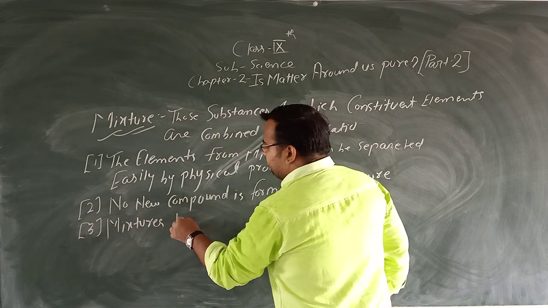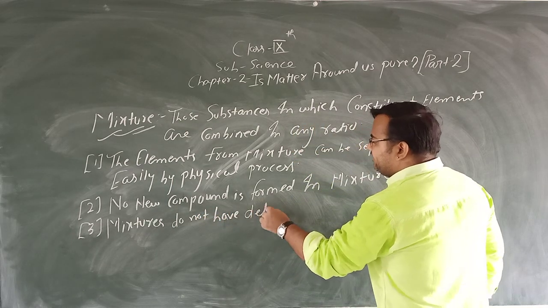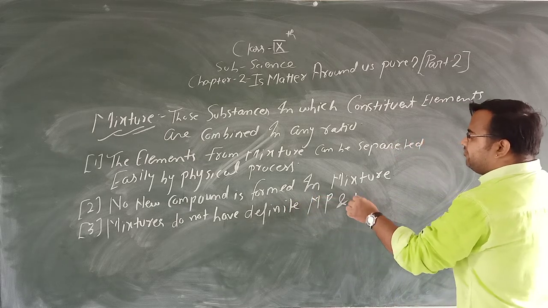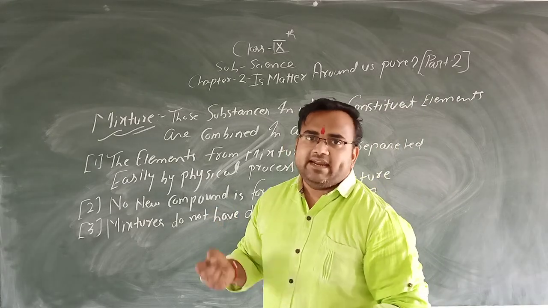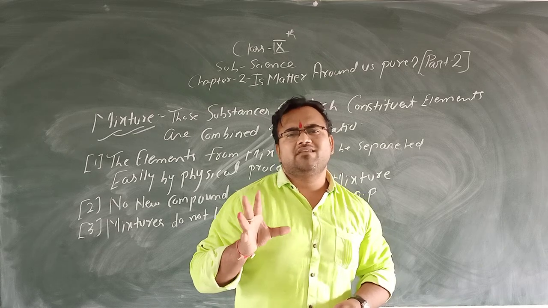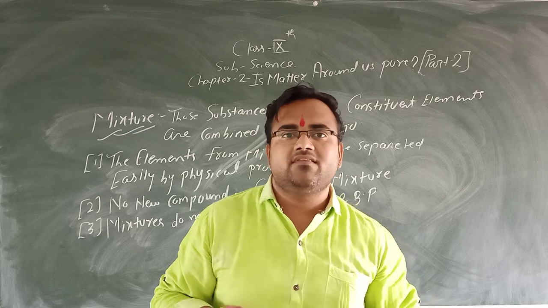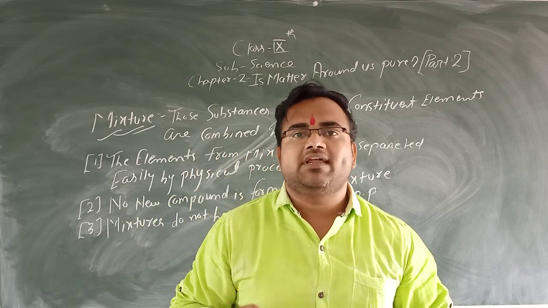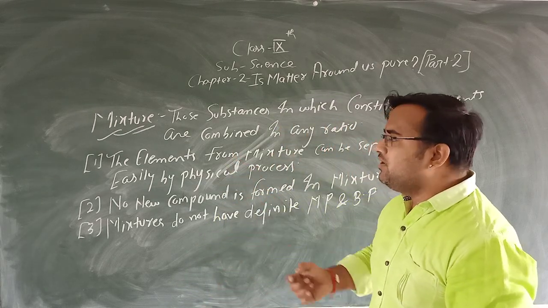Okay, then third property of mixture is mixtures do not have definite melting point and boiling point. Okay, mixtures do not have the definite melting point or boiling point. See, what is mixture? Mixture, we can say it is like an impurity. So in any substances, when impurity comes, then its melting point and boiling point can vary. Clear? So these are the properties of mixture.